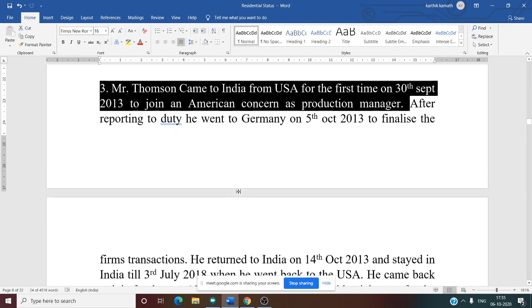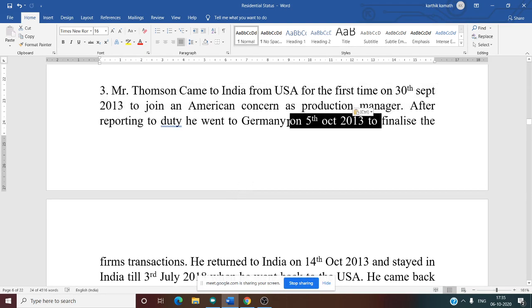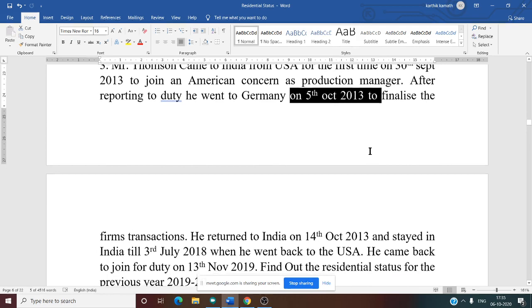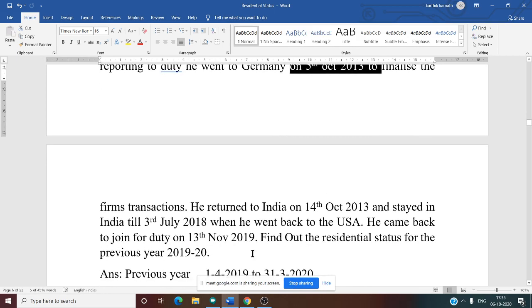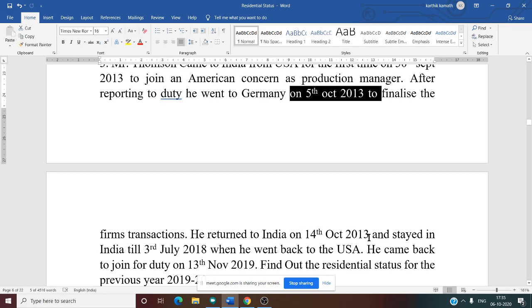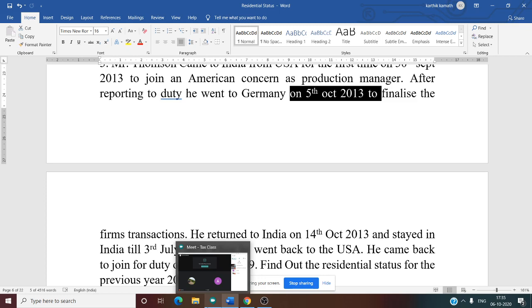After reporting for duty, he goes to Germany on 5th October 2013. So he leaves India on 5th October 2013. That is very clear. He goes to finalize the firm's transaction. Then he returned to India on 14th October 2013. That means he goes on 5th October and returns on 14th October. So only during 6, 7, 8, 9, 10, 11, 12, 13 was he not in India in the month of October. For the remaining days he was in India. Do you agree with me?